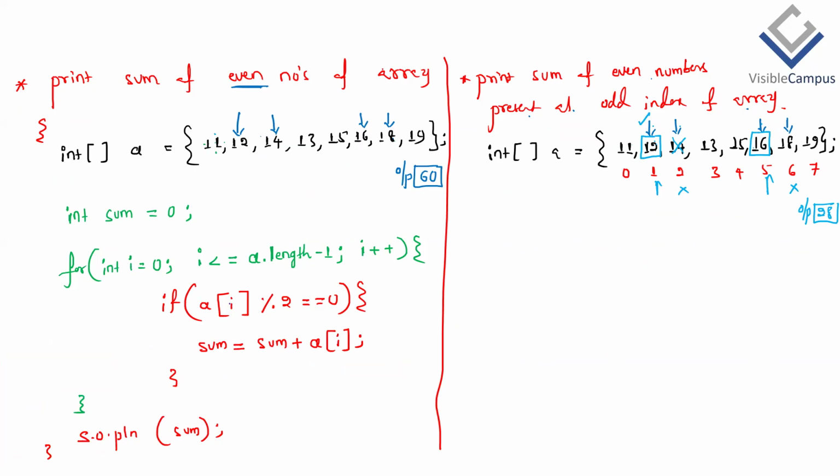So we access array elements by using the array name, which is A in this scenario. Then square brackets, that's a part of the syntax. Inside the square brackets, you have to give the index number. We can give a direct number or a variable which is having a number in integer format.